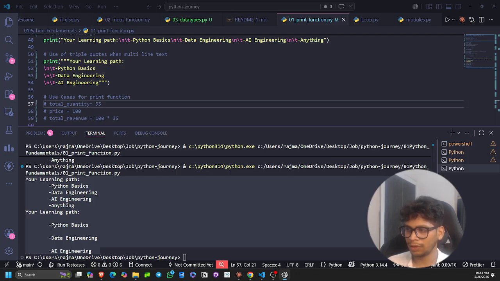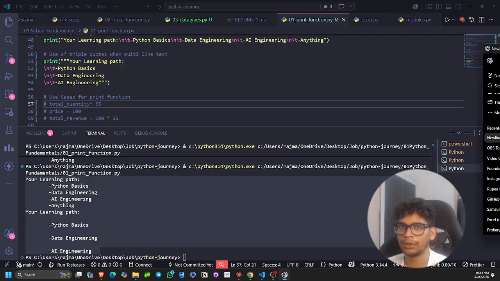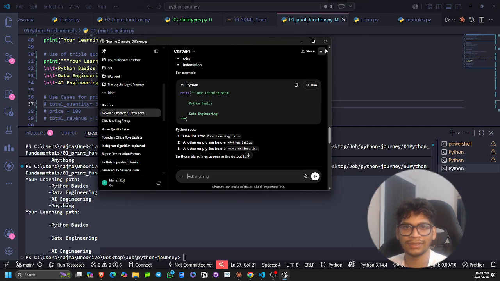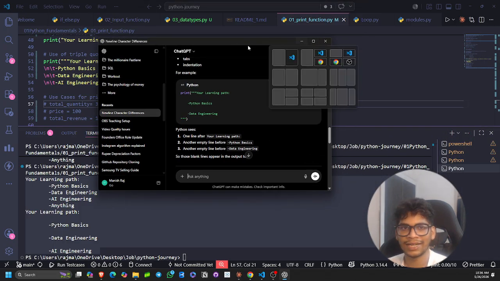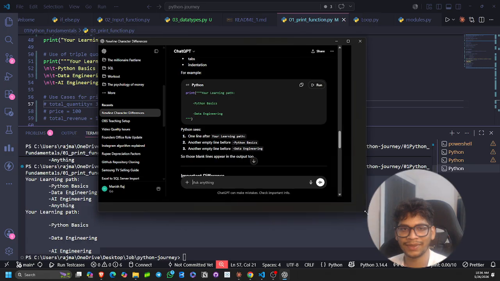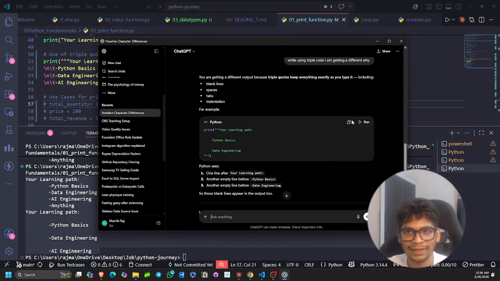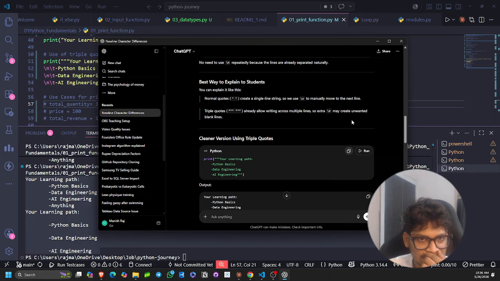While using triple quote, I am getting a different answer. Why? So let's see the changes. I will put the output on the screen. Okay, so here is the output you can see, and now we are in our ChatGPT screen. Let's understand that here's the cleaner version.